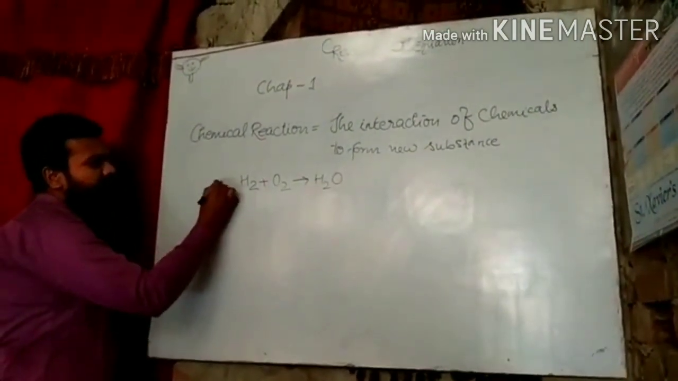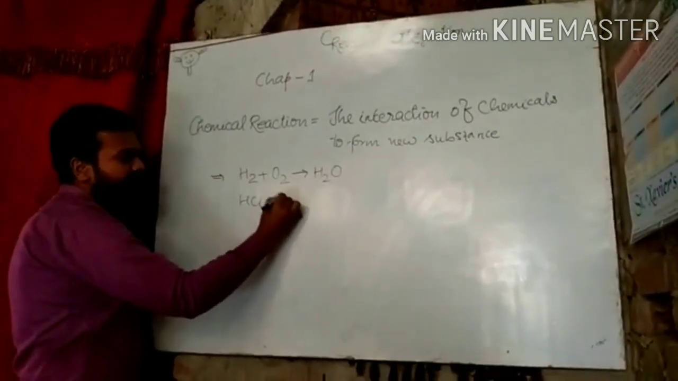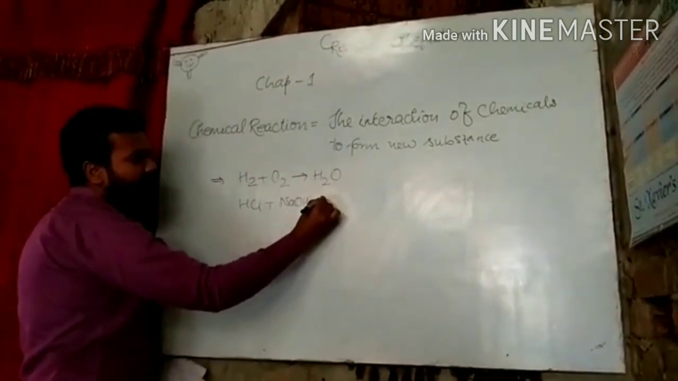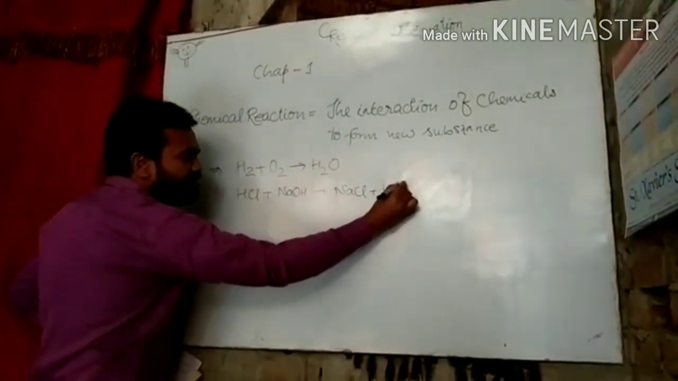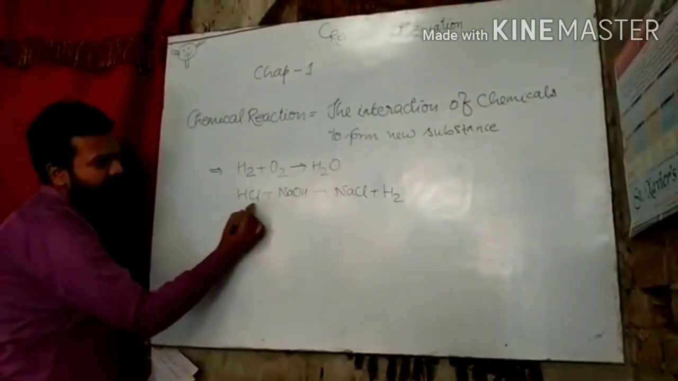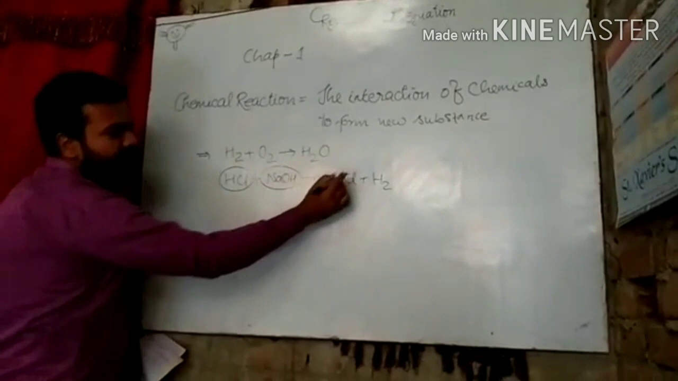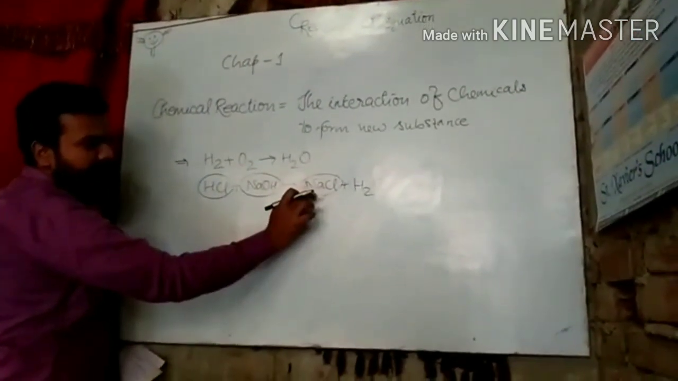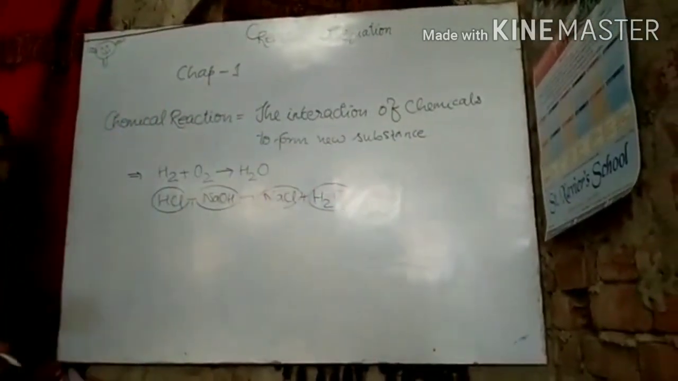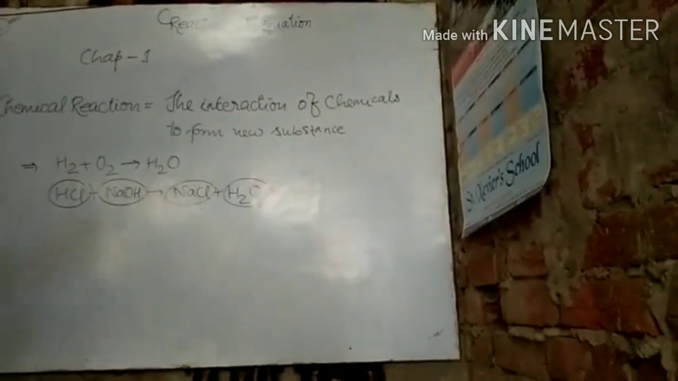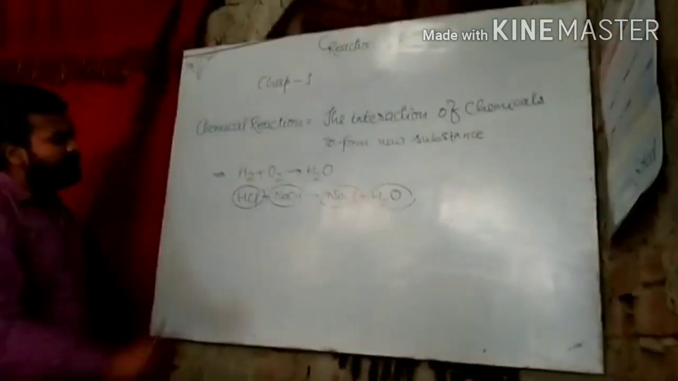Another example. Hydrochloric acid reacts with NaOH and forms NaCl, that is sodium chloride, and water. Here the interaction of chemicals, hydrochloric acid is also a chemical, sodium hydroxide is also a chemical, that is acid, that is base, and forms sodium chloride, that is also a chemical, also termed as salt or common salt or table salt, and water. That is known as chemical reaction. I think you have understood about chemical reaction. The interaction of chemicals to form new substance is known as chemical reaction.